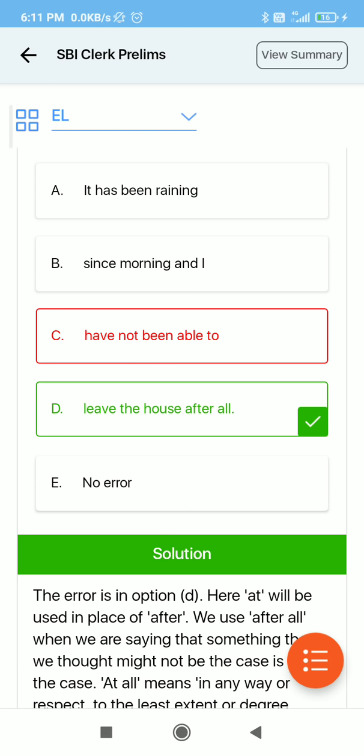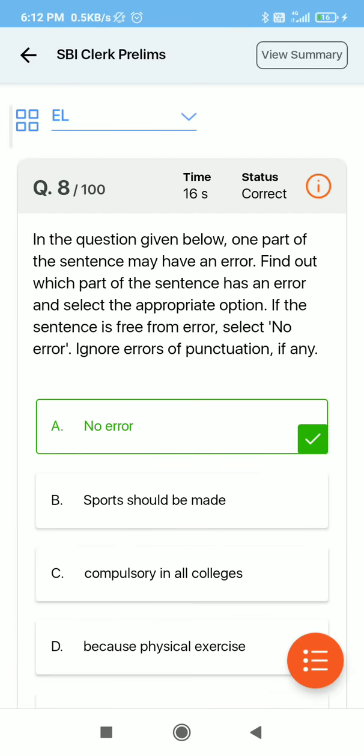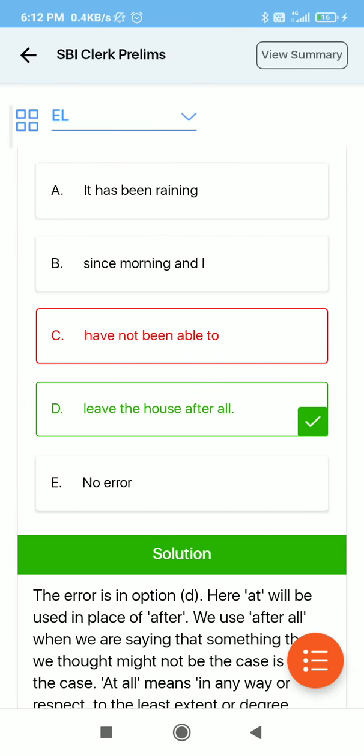So this is my mistake. I will read it again, and then write the correct sentence, the whole sentence, on the A4 sheet. This was a silly mistake.